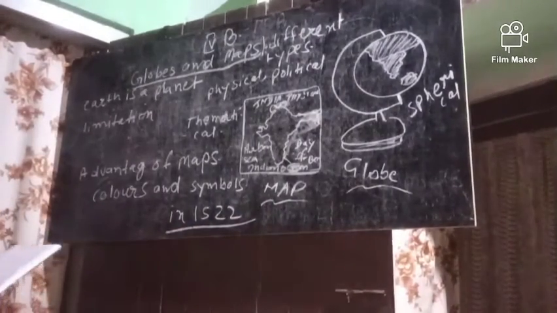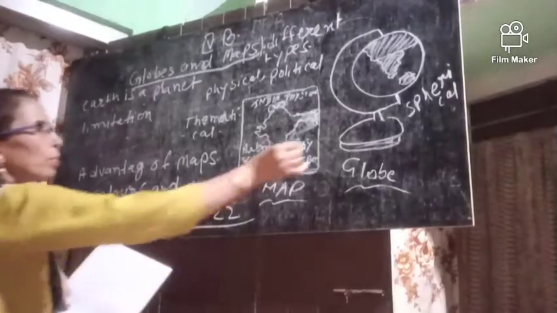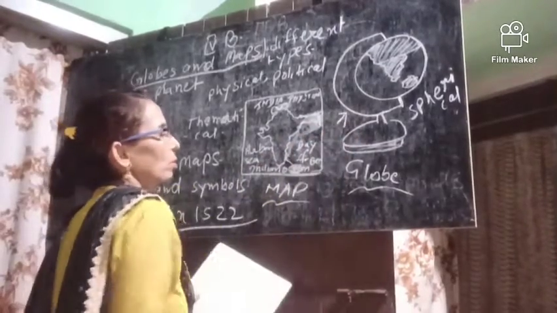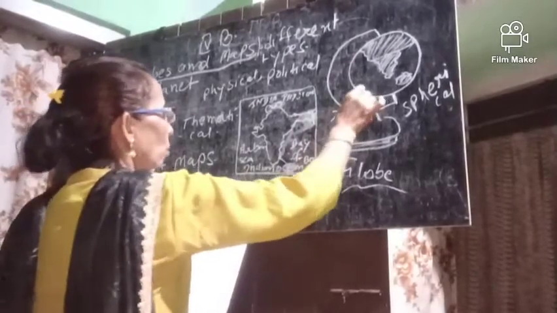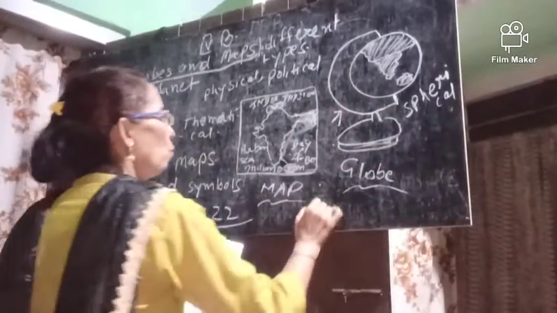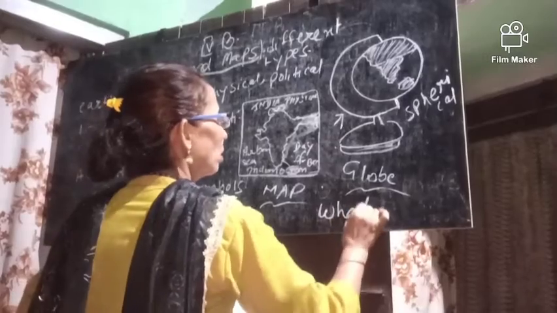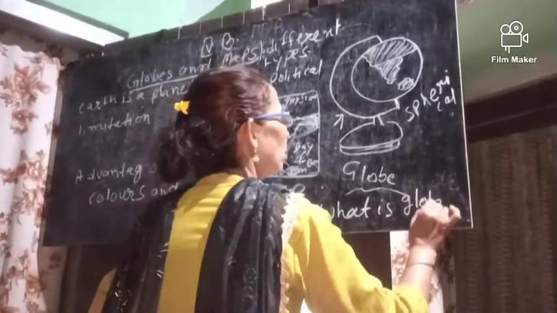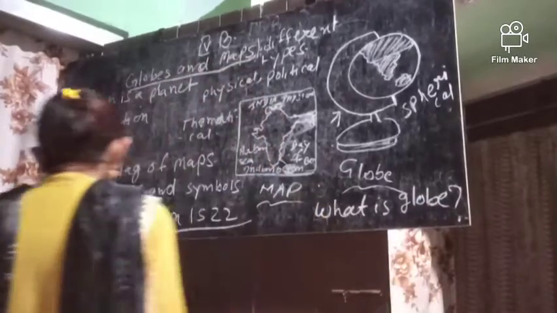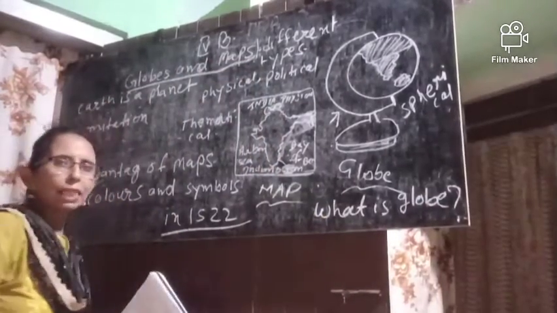We see the globe. When we are looking at the globe, the question arises: what is a globe?